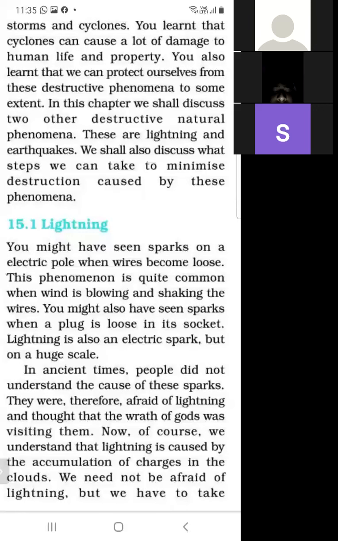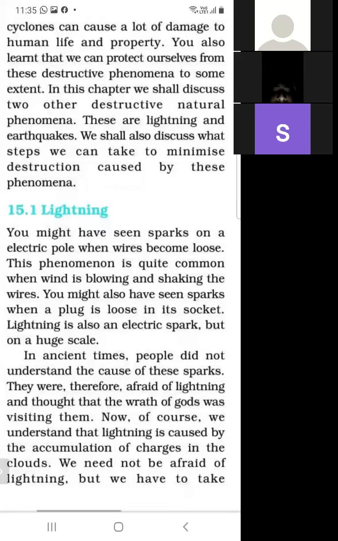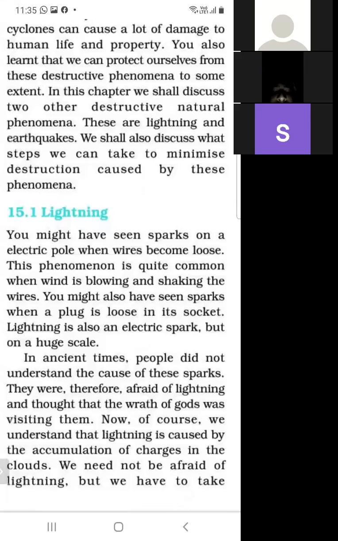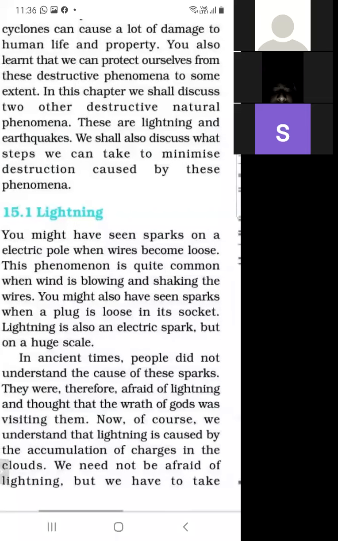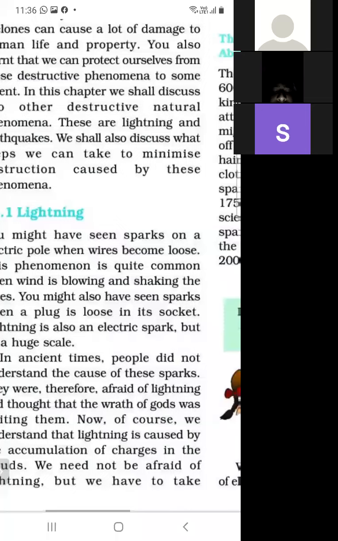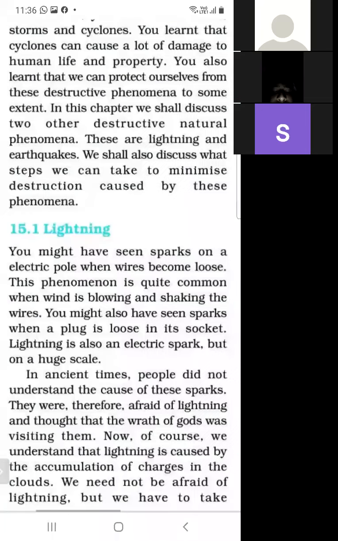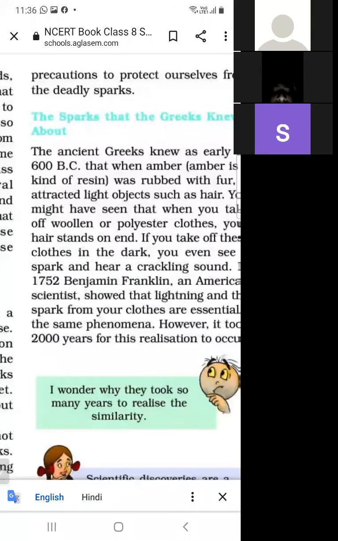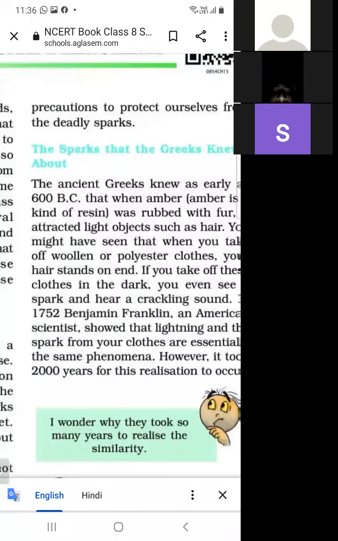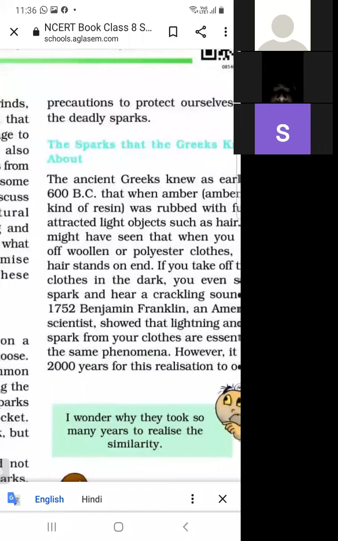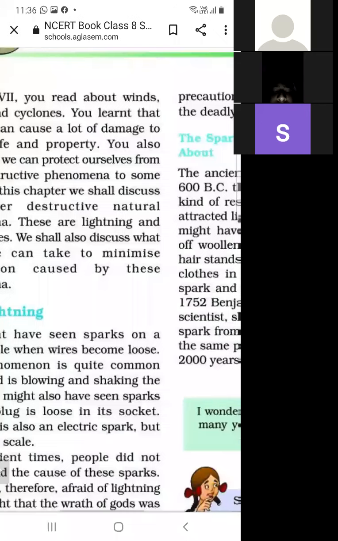What is the reason for lightning? Lightning is caused by the accumulation of charge in the clouds. Electric sparks are produced in the clouds.